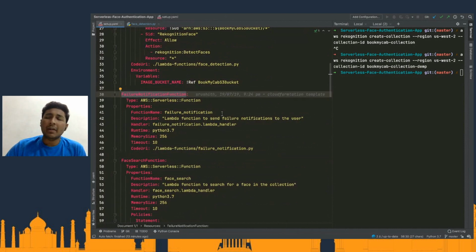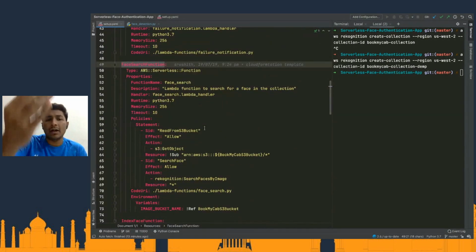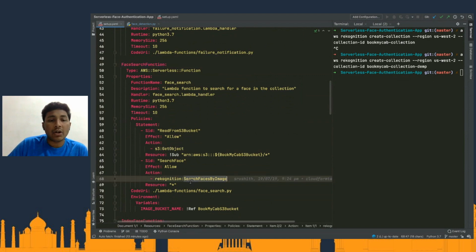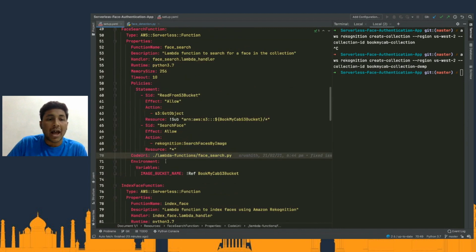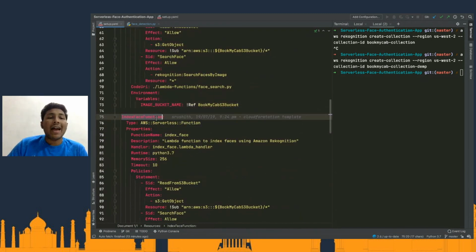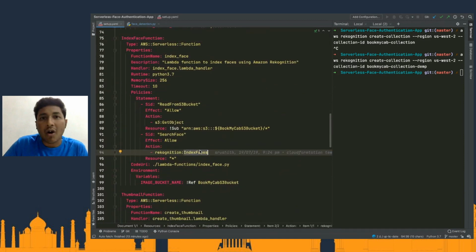Like I've mentioned, we are going to create a bunch of other Lambda functions. There's a failure notification and a face search Lambda function. Again, the policies are going to be the same. Read bucket is S3, and here I'm going to use the search faces by image operation of Rekognition, and my code is going to be here. I have a bunch of environment variables saying that the image is going to be present in this bucket, so that I'm not hard coding anything as such. Then I have index face. That's another Lambda function. Same thing here. Again, fine-grained access of only index faces from the Rekognition service that we are going to provide.